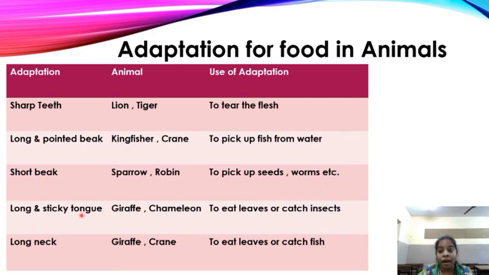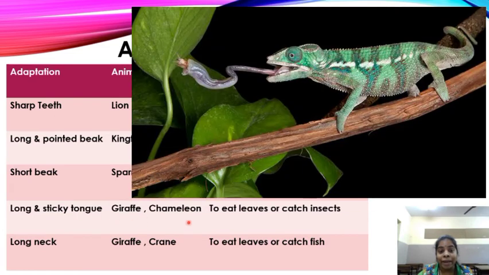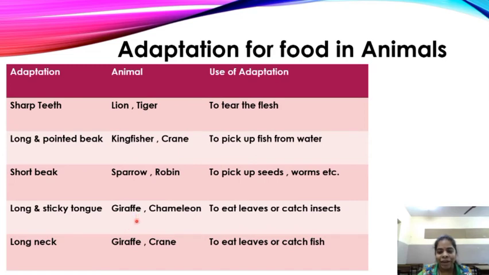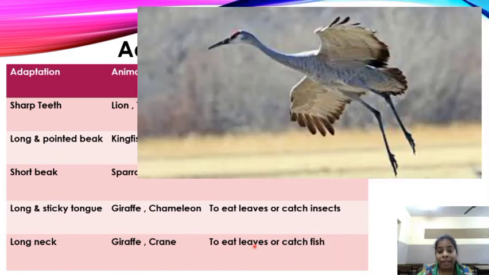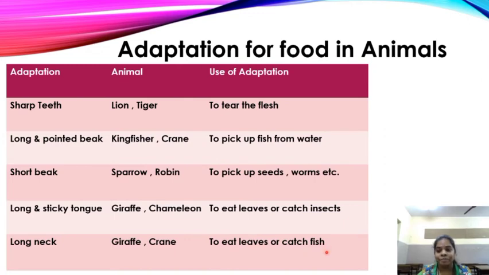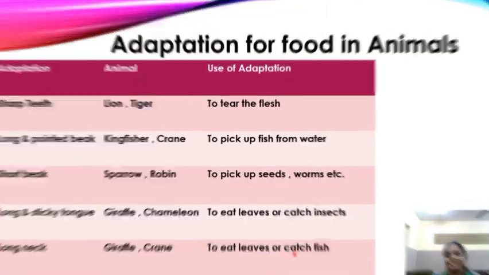Long and sticky tongue. Giraffe and chameleon. All know chameleon, but nobody knows giraffe, children. Very few children know. Why do they have a long and sticky tongue? To eat leaves or catch insects. Giraffe is going to eat leaves and chameleon is going to eat insects. Long neck. Who is having a long neck? Giraffe and crane. Why? To eat leaves or catch fish. Giraffe is eating leaves and crane is catching fish.